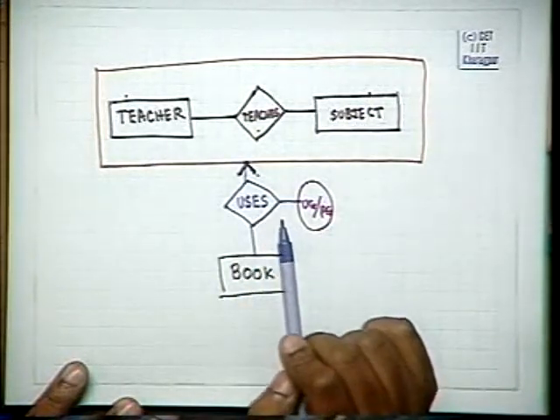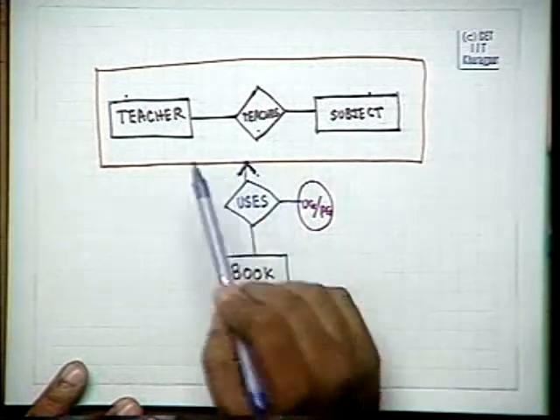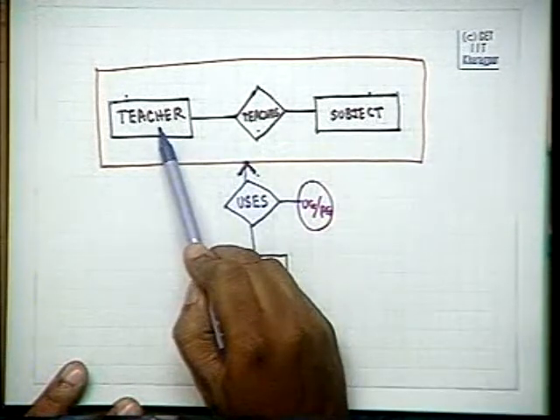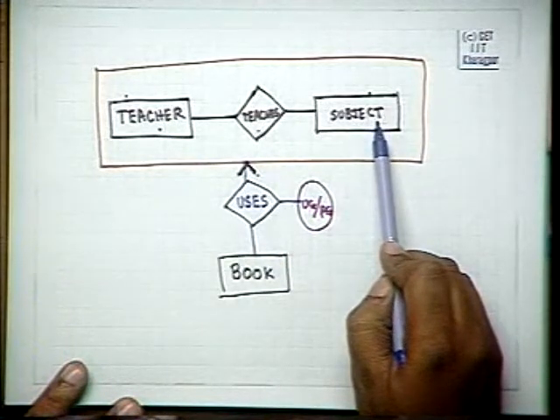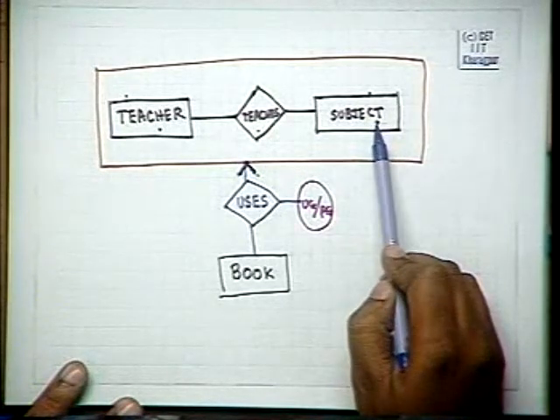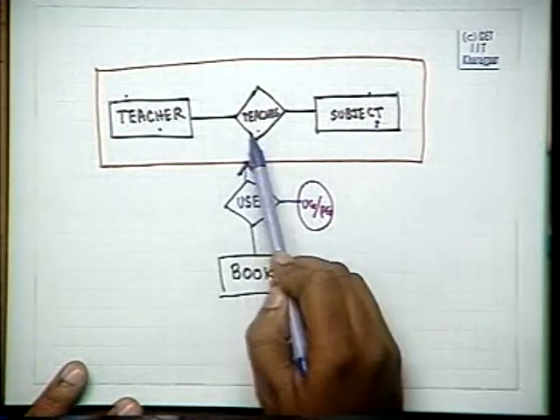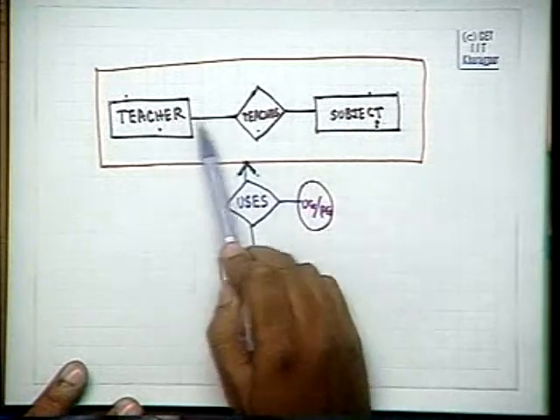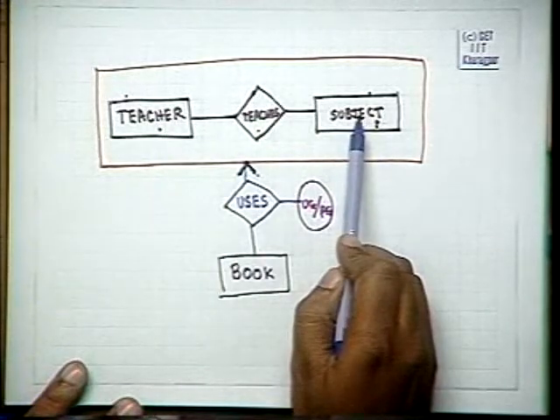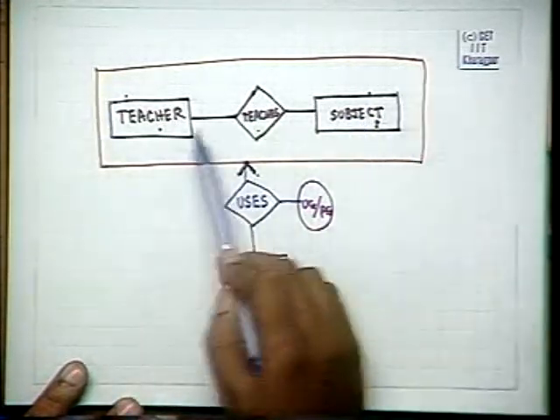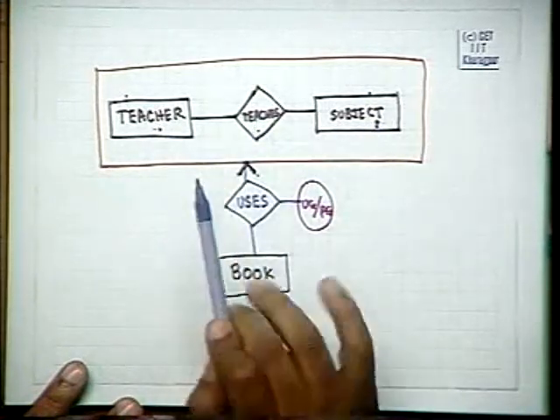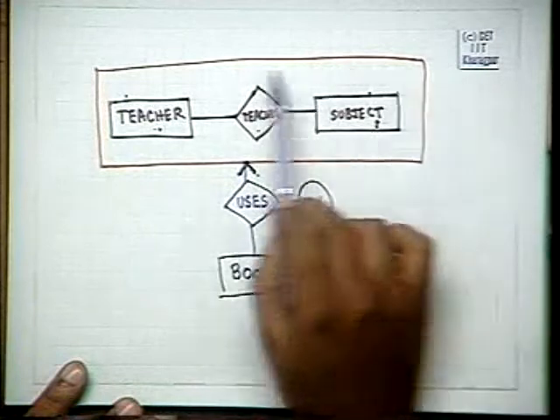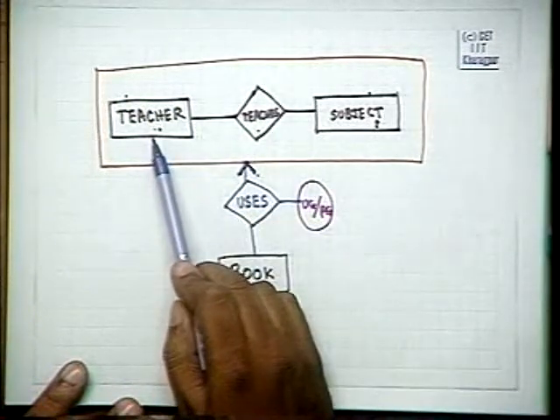What happens to the teachers who are not teaching any subject? The teachers who are not teaching any subject are modeled in the teacher's set. Subjects which are not taught by any teacher, or not being offered in this particular situation, are modeled here. And only those who are teaching this subject are modeled here. Therefore, this aggregation is the teacher, subject and the teachers. Only those will be modeled in this aggregation, not the teachers individually.